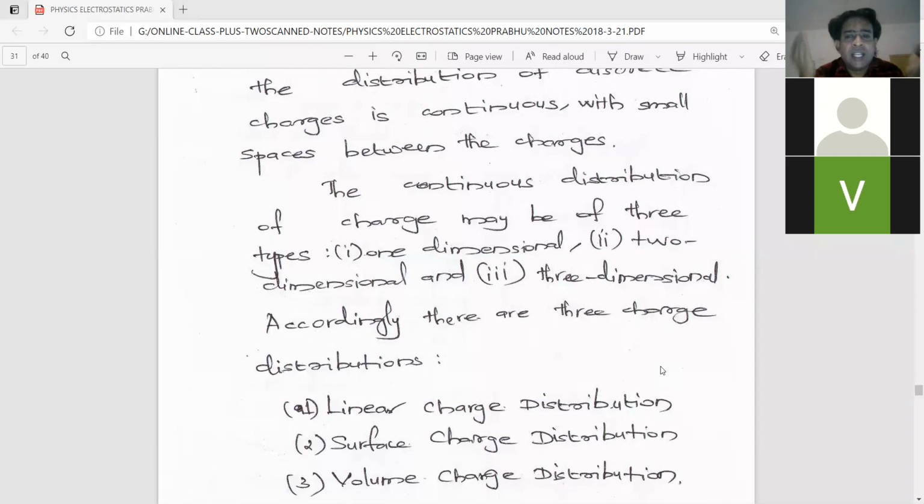Two-dimensional simply means charge is distributed on a surface, because two-dimension means two coordinates or two axes. When x and y come into picture, it will form a surface like the screen. Am I clear? Please reply.